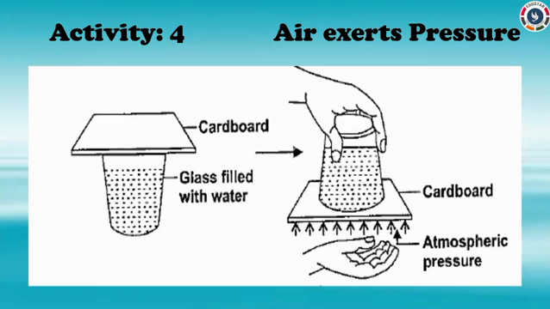Similarly, if air bubbles are left in the glass, then air pressure would be formed inside the glass. This air pressure exerted inside in downward direction would be more than the air pressure outside in upward direction. Hence, the cardboard would fall off and the water would spill out. Have you understood, dears?